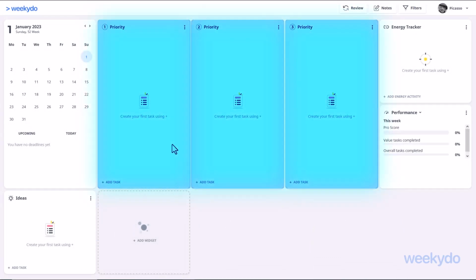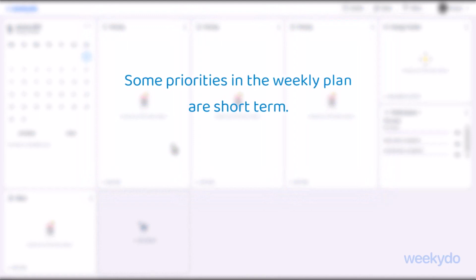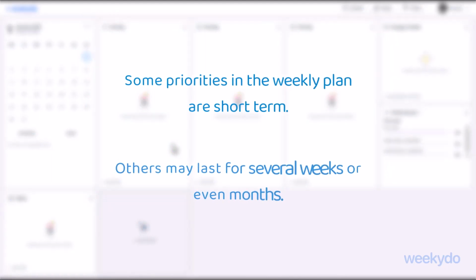First come the large widgets. This is where you enter your priorities or projects. Some priorities in the weekly plan are short-term. Others may last for several weeks or even months. In these cases, of course, you only update the individual tasks that belong to each priority.